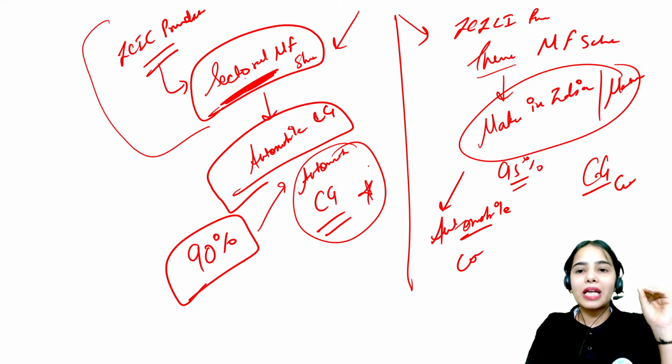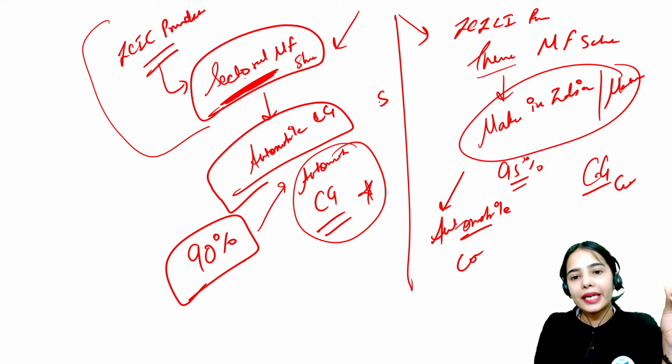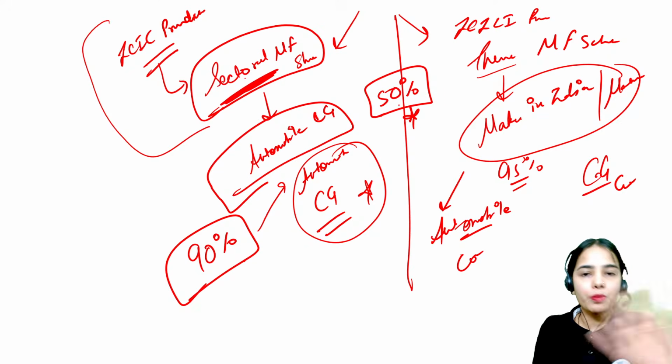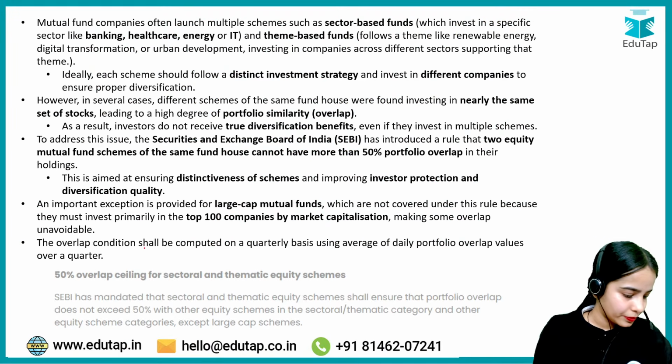So this is the problem that SEBI is trying to reduce by saying that the maximum overlap can be 50%. That is the maximum overlap that 2 different schemes can have. Okay, so this is the idea.